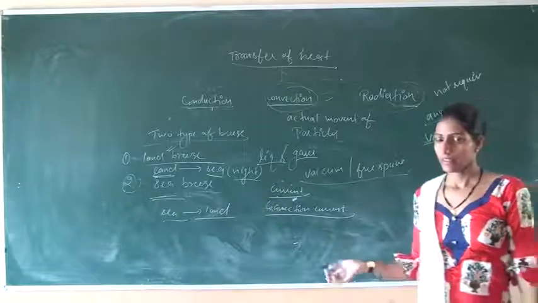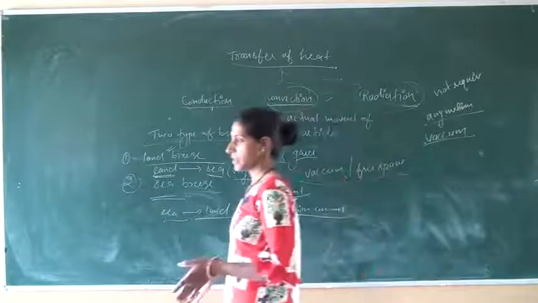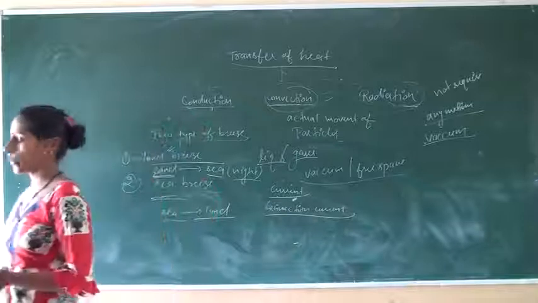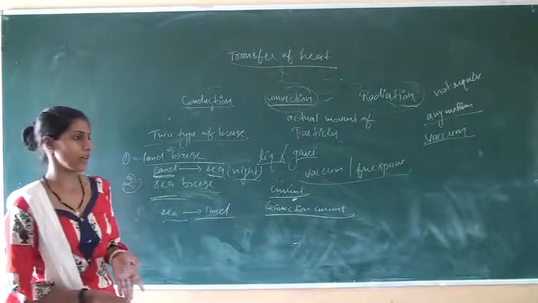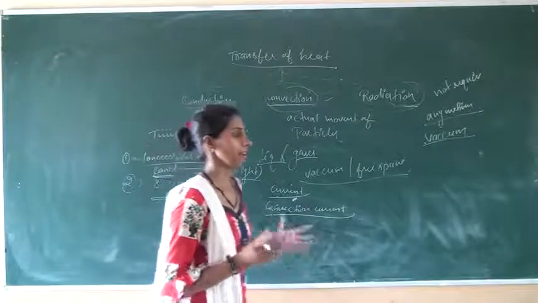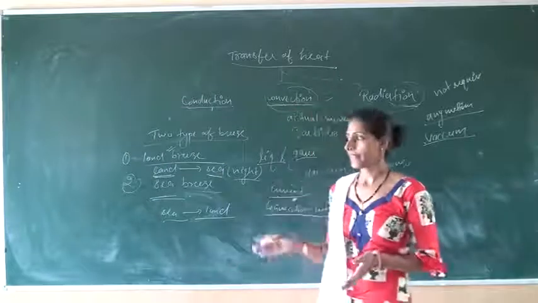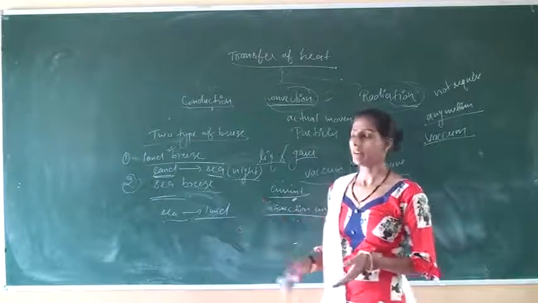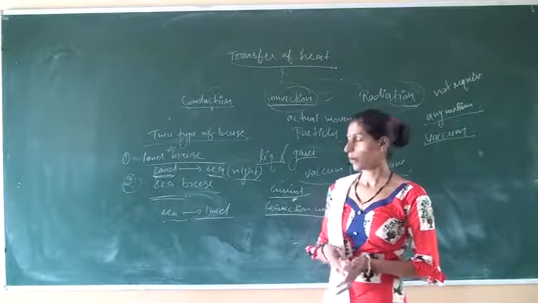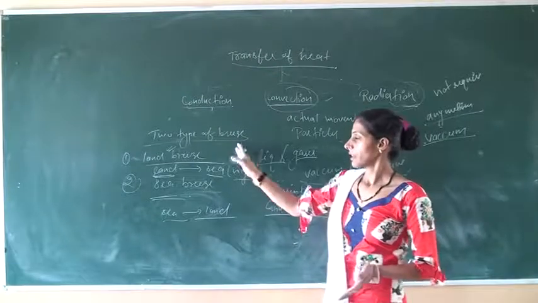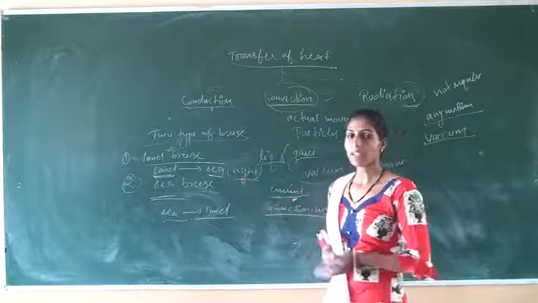Because land becomes very easily hot and very easily cold. In summer season, during daytime, land becomes very hot, and at night it becomes cold after some time. Okay, so here two types of breeze take place.